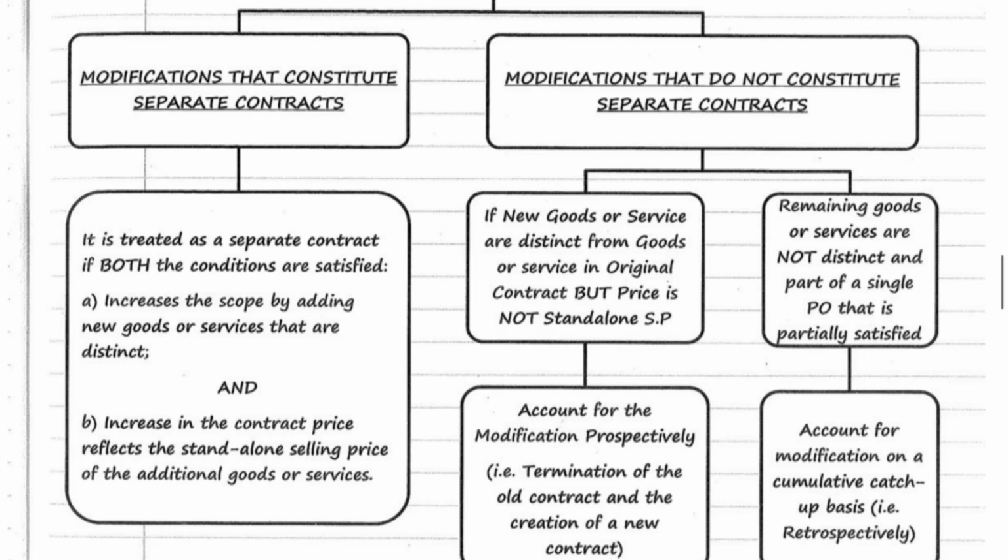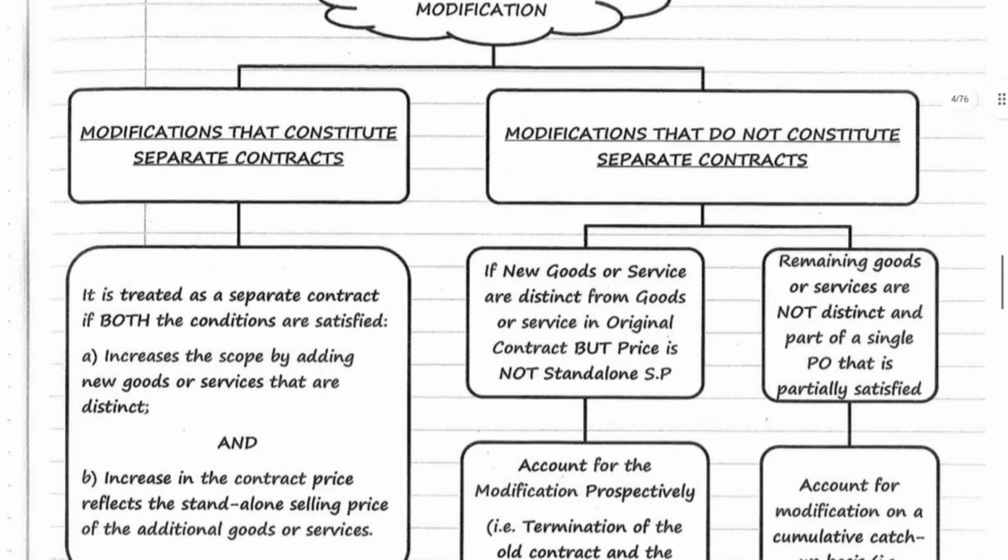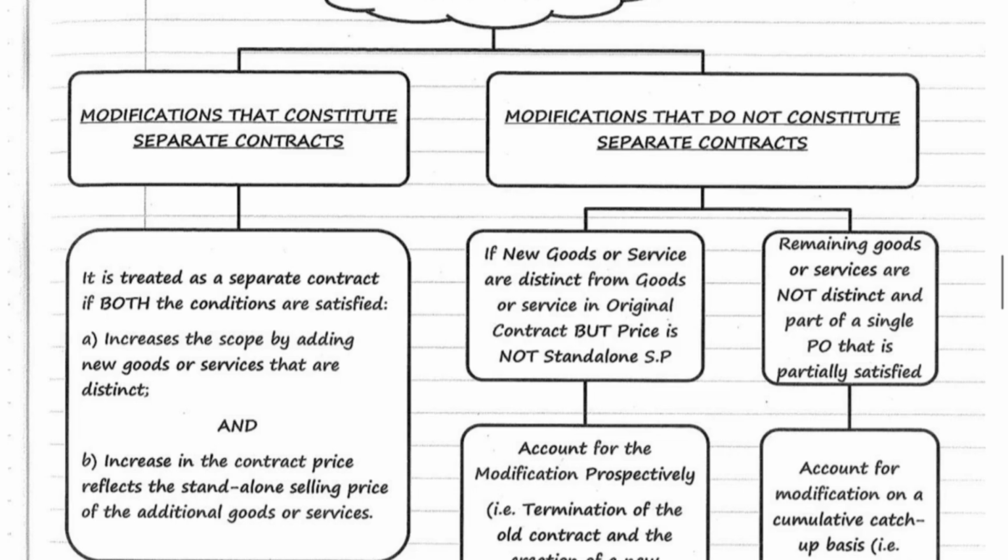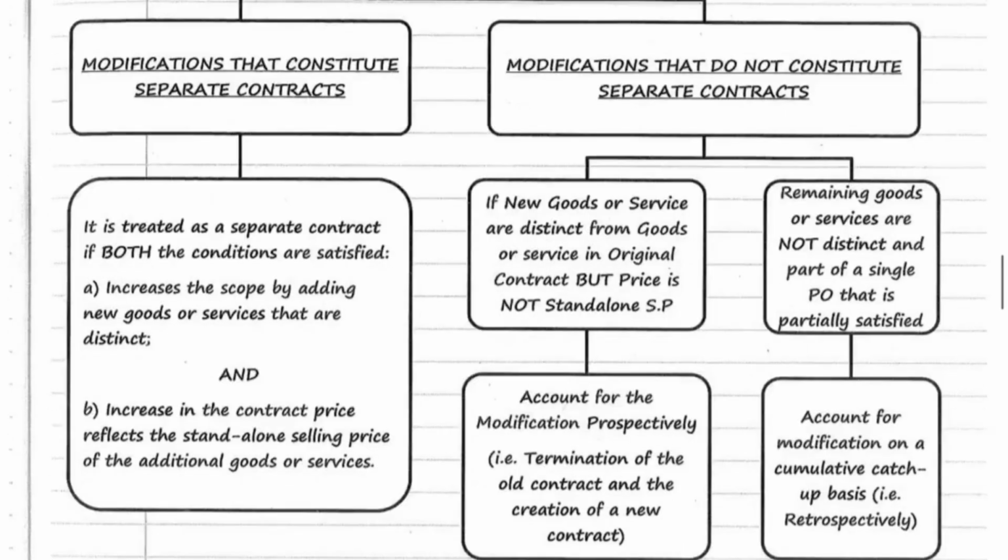Next, modification that do not constitute separate contracts. If new goods or services are distinct from goods or services in original contract, but price is not the same standalone selling price. In such a case, accounting will be done for modification prospectively. That is, we need to terminate the old contract and create the new contract. Here, there are new goods or services which are different from the original contract.